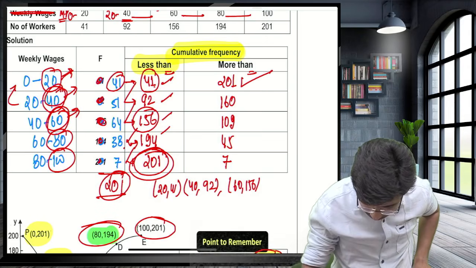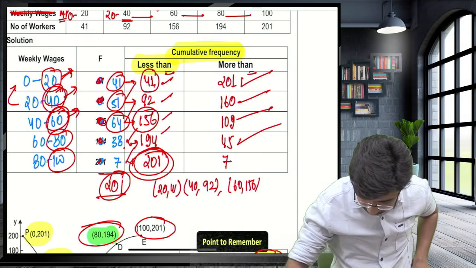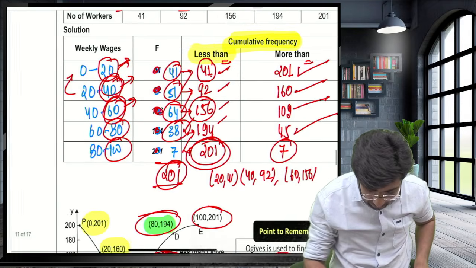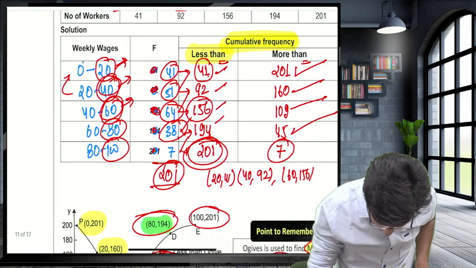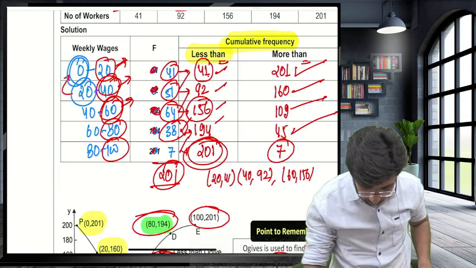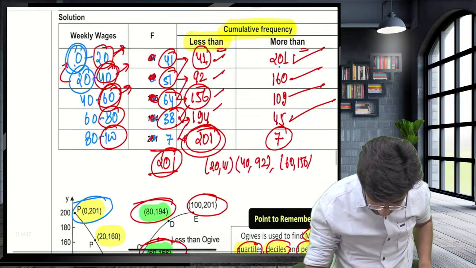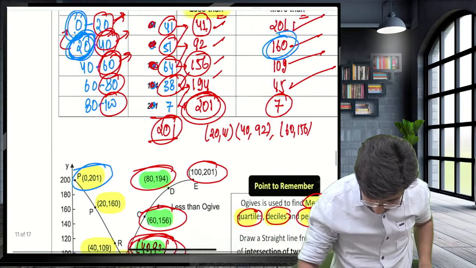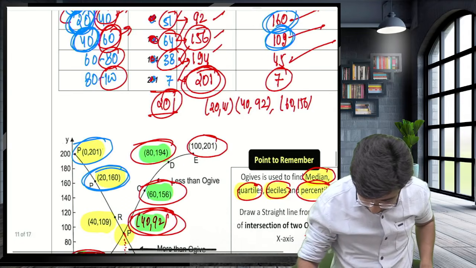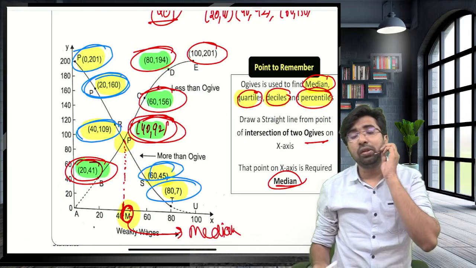Subtract 41, you receive this. Subtract 51, subtract 64, subtract 38. Now take the lower class limit with the more than frequency: 0 comma 201, 20 comma 160, 40 comma 109. You receive the more than frequency.